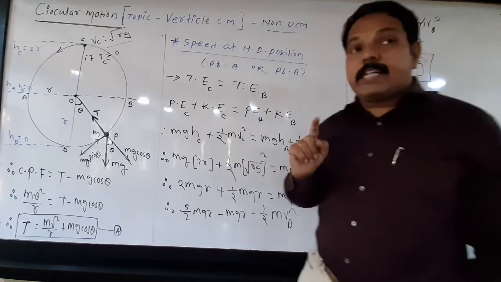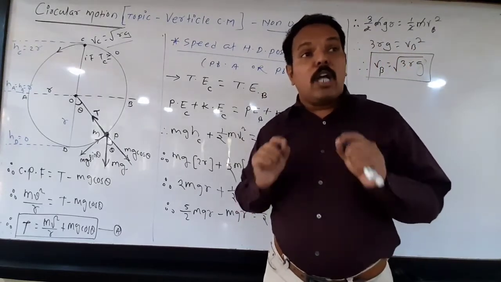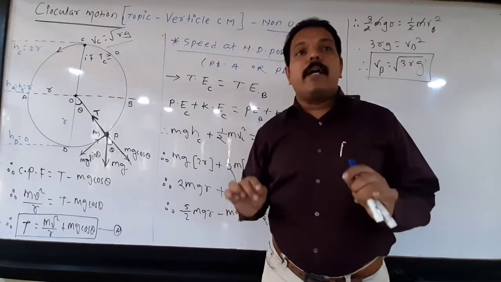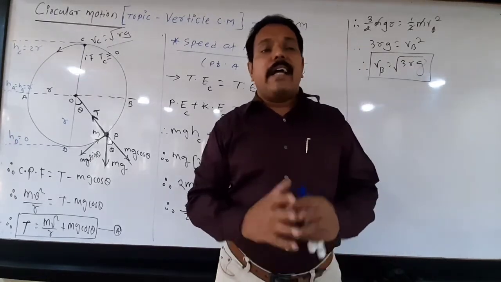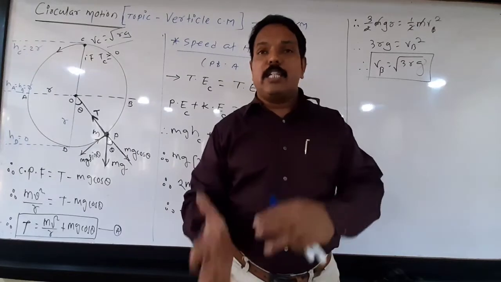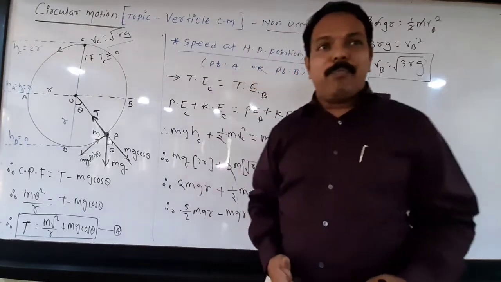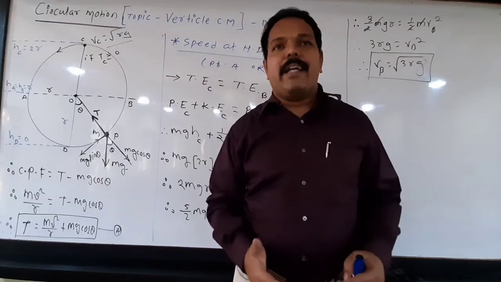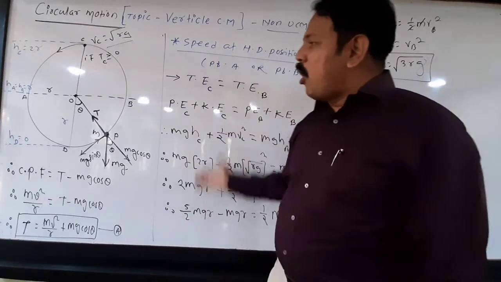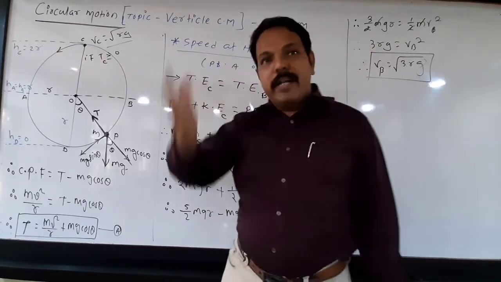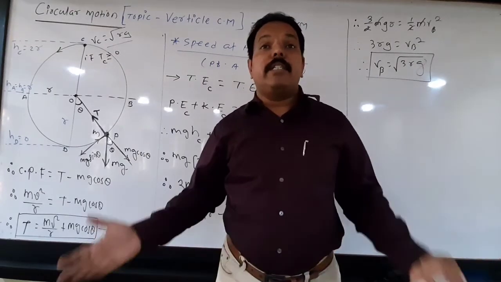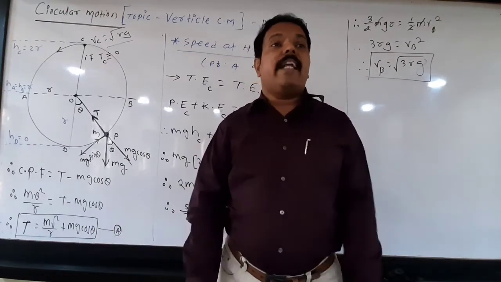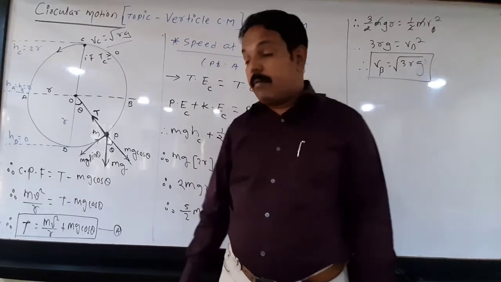In order to find that speed, we are going to use the law of conservation of energy. According to this concept, energy is neither created nor lost, it simply changes from one form to another. I am especially talking about mechanical energy. When a body is performing vertical circular motion, its kinetic energy and potential energy may change, but its total mechanical energy is always constant.